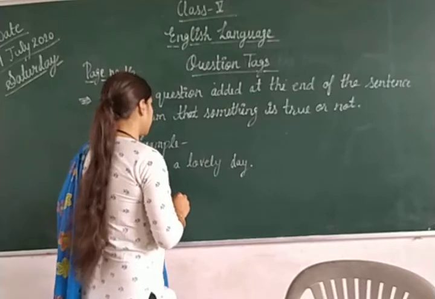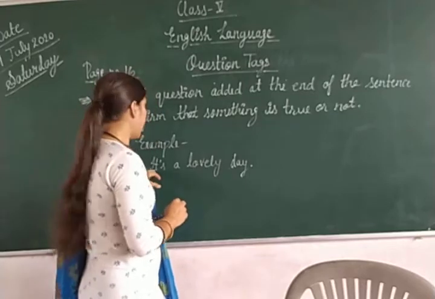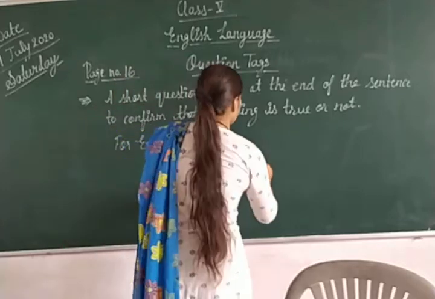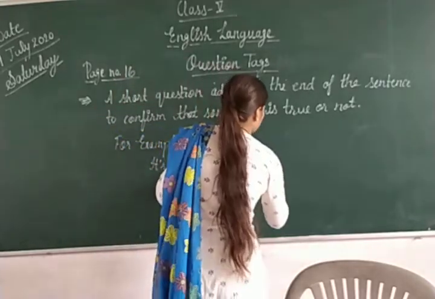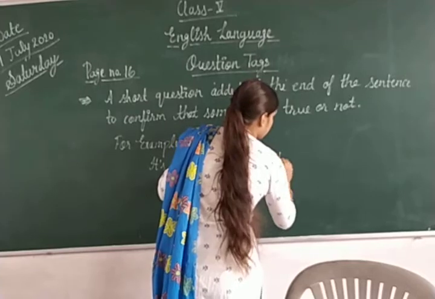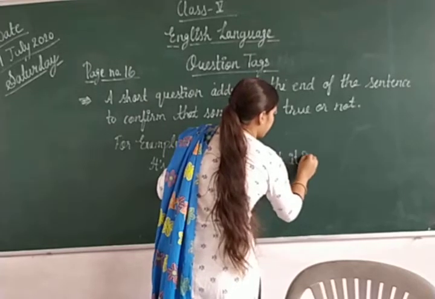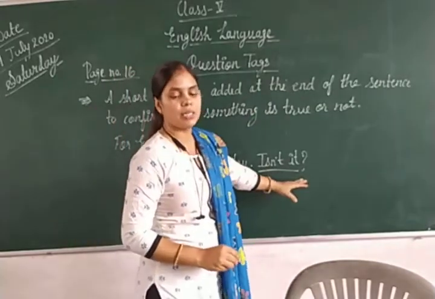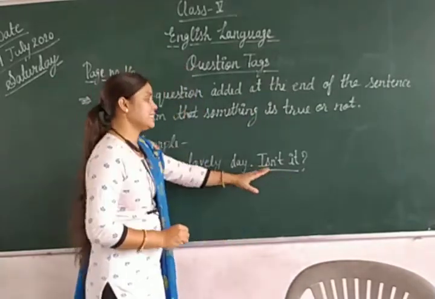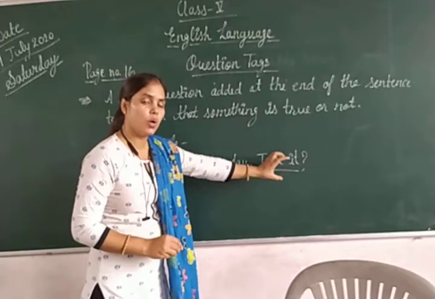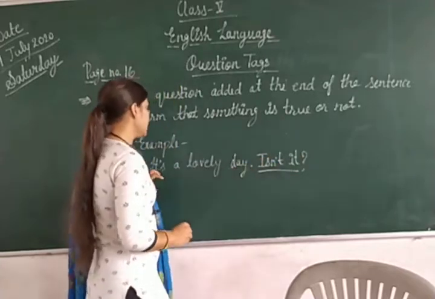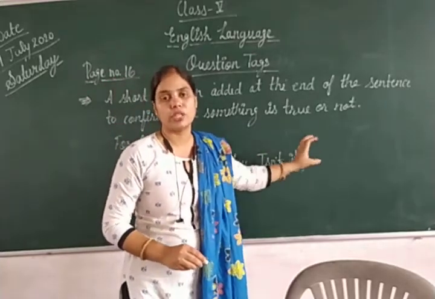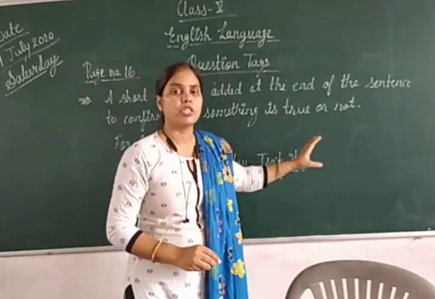But now I have to add one question to this sentence. What I am going to add is, we have to use it and is. So what we will write is, isn't it? So it is the question tag. I have added one question to this sentence, isn't it? It is called the question tag.